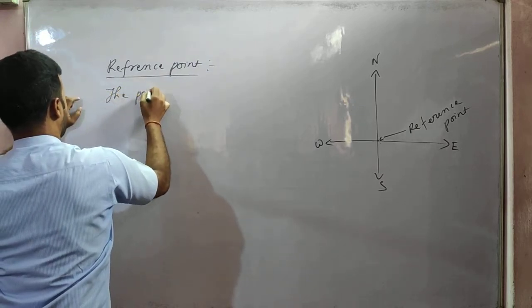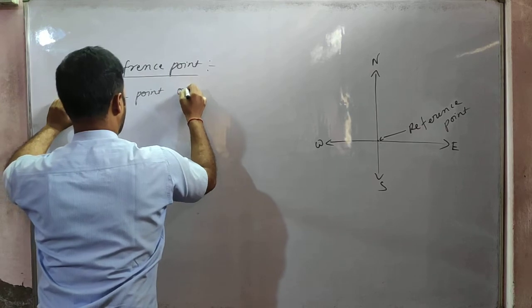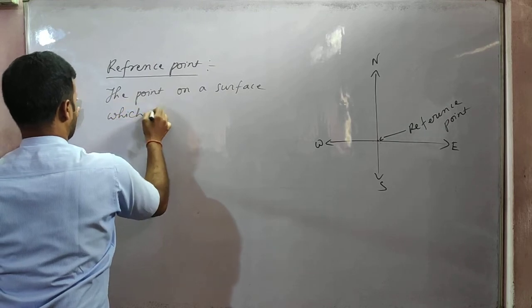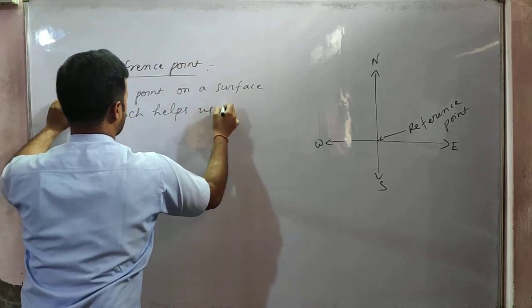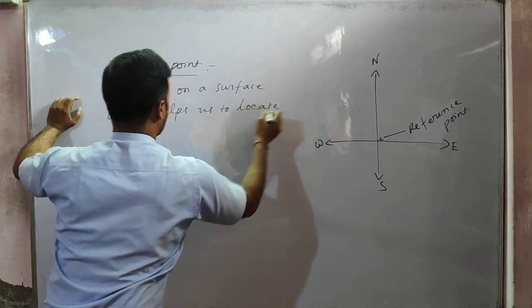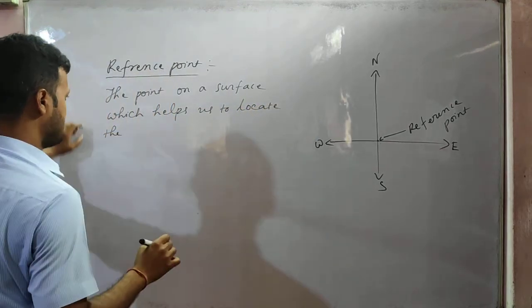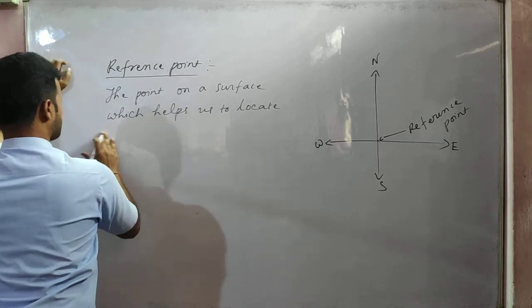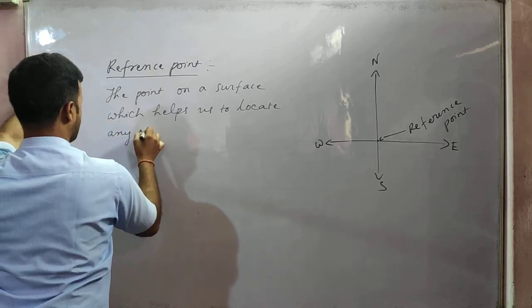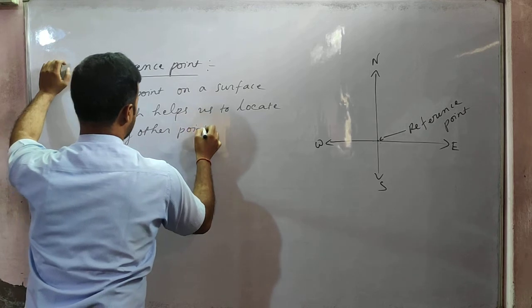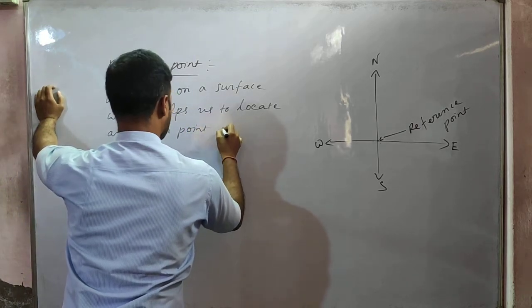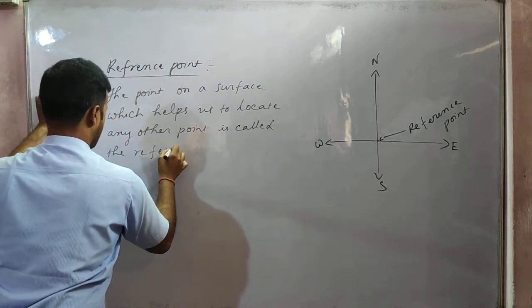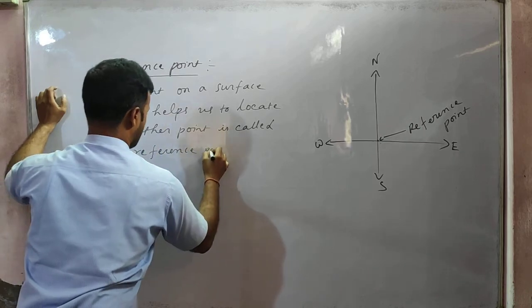Reference point: the point on a surface which helps us to locate any other point is called the reference point.